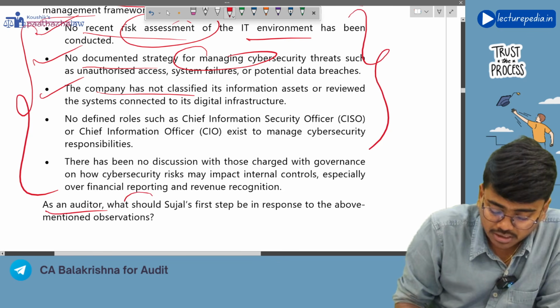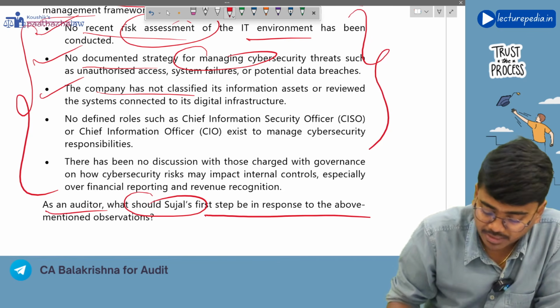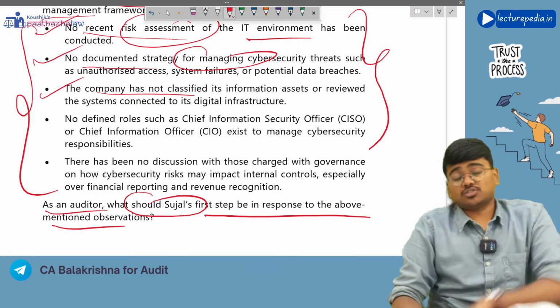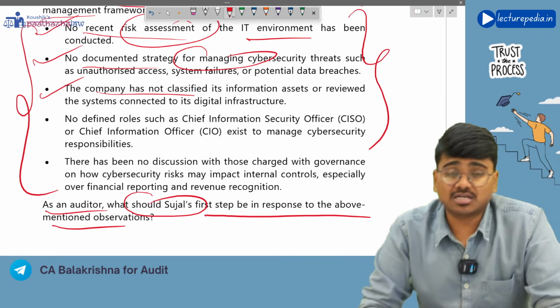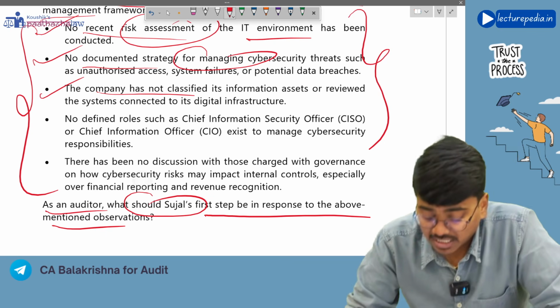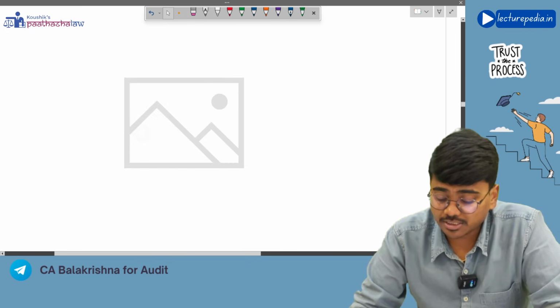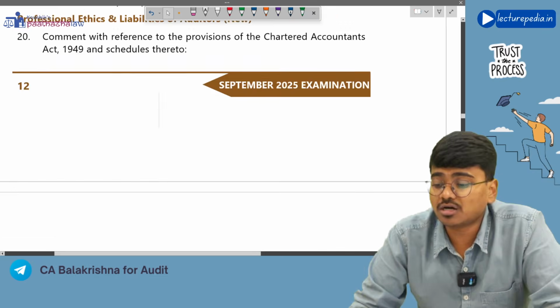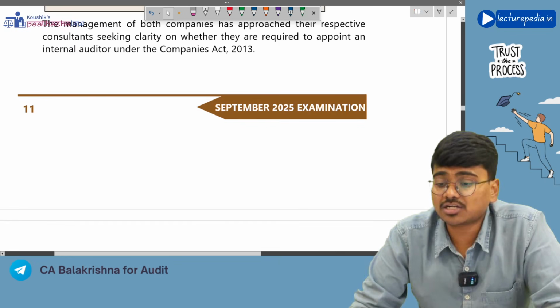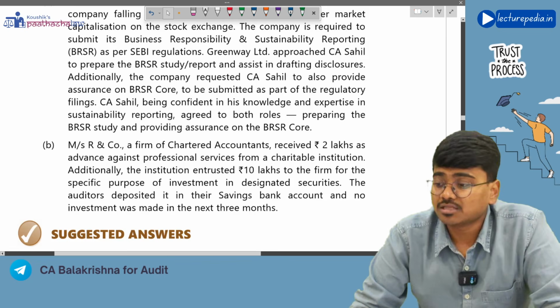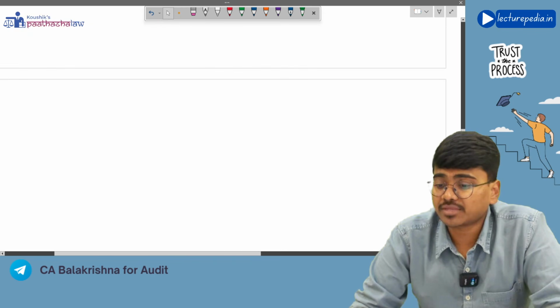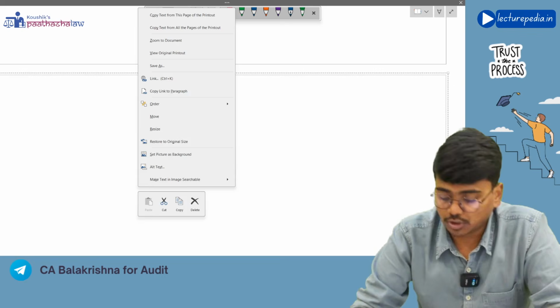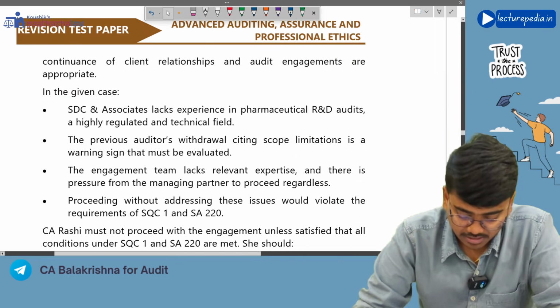Now, as an auditor, what should Sujal's first step be in response to the above-mentioned observations? So, the first step is you need to ask the management to do a risk assessment, and such risk assessment should involve the risk that is arising because of the use of information technology also. That should be the first step that has to be performed by the auditor in this situation.